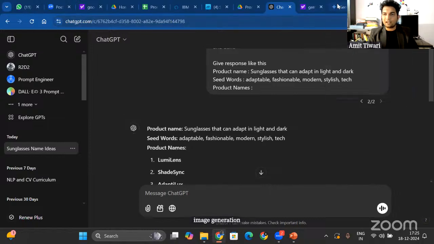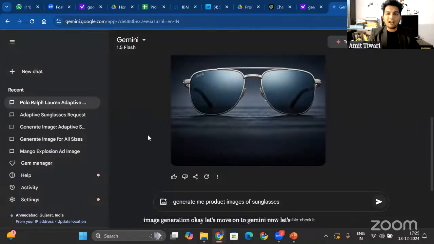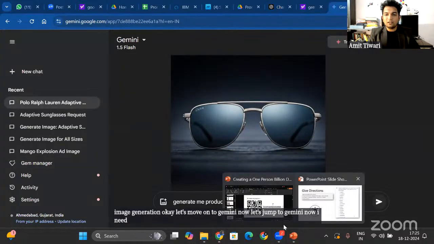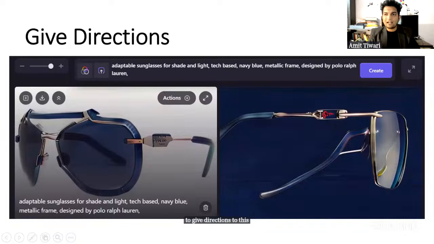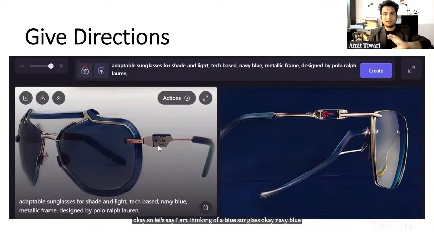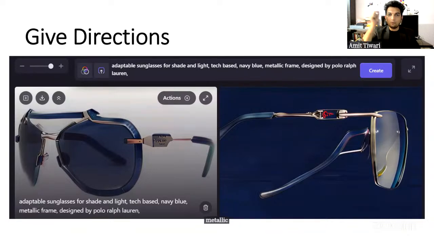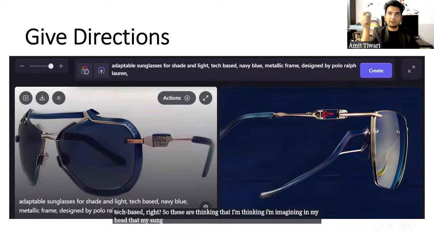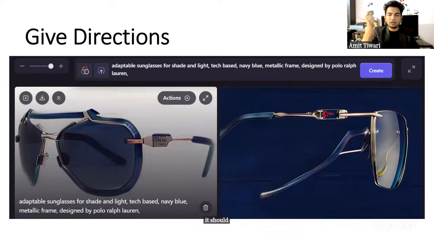Let's move on to Gemini now. Now I need to give directions to this, right? So I need to give directions in a way I am thinking. I need my glasses blue. Let's say I am thinking of a blue sunglass, navy blue, or a metallic frame for my sunglass. So my seed words are now becoming metallic frame, navy blue, tech based, right? I'm imagining in my head that my sunglass should have a metallic frame and a blue color, right?